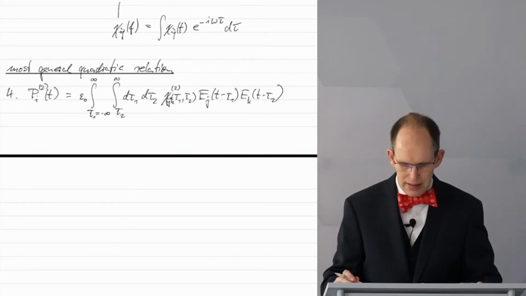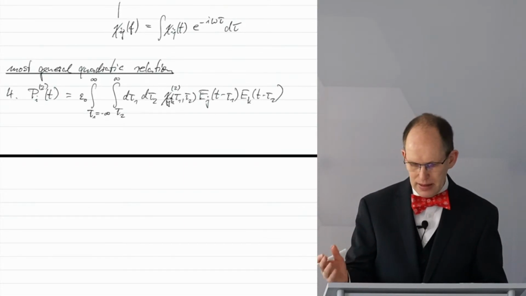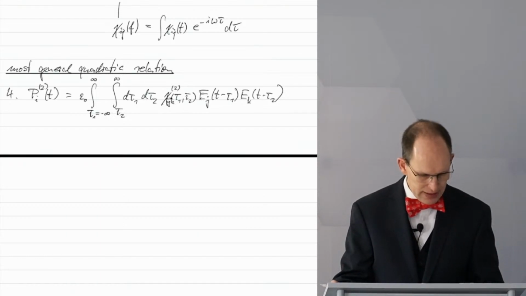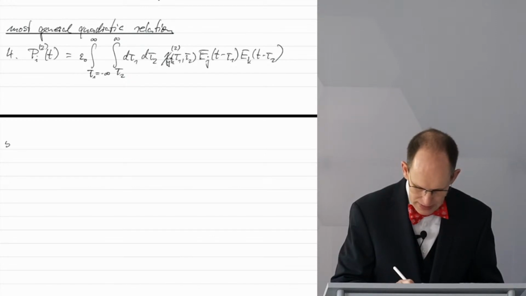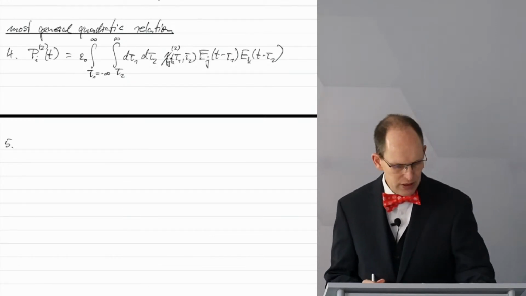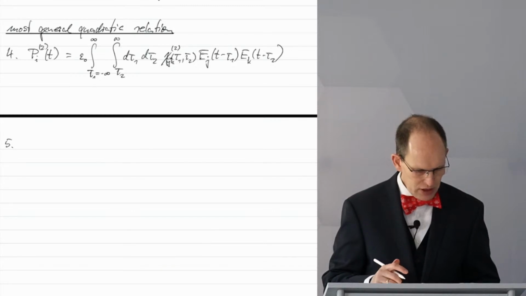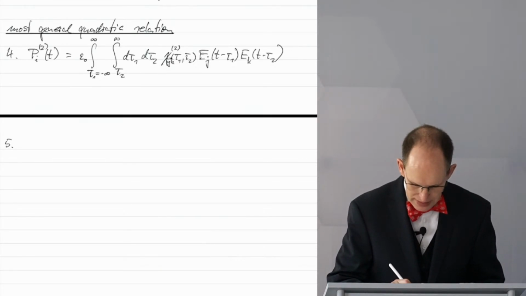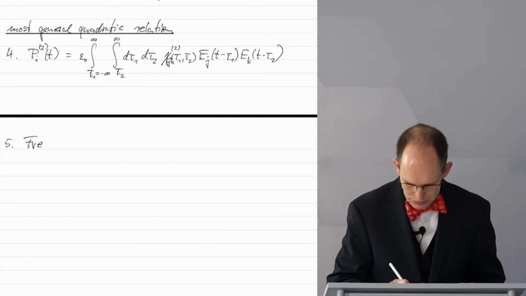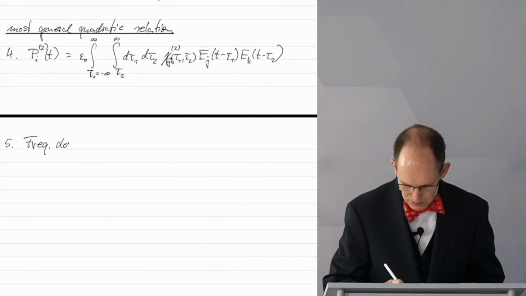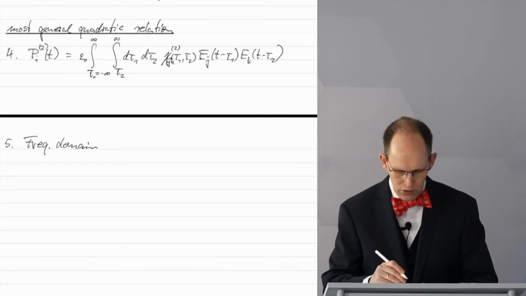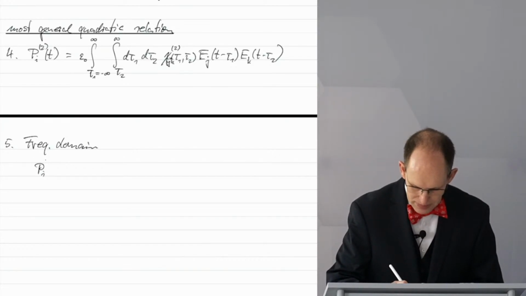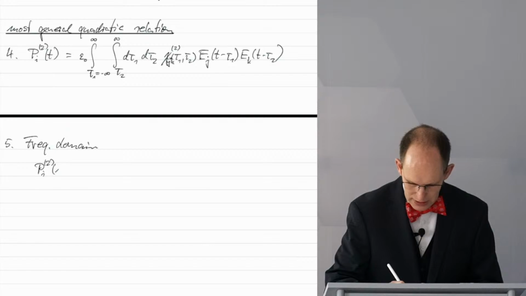Of course, in the nonlinear case, everything looks a little bit more complicated, and this is even true if we just go to the frequency domain. Let me write that down. In the frequency domain, one would need to do a Fourier transform, and we now get the second order polarization.